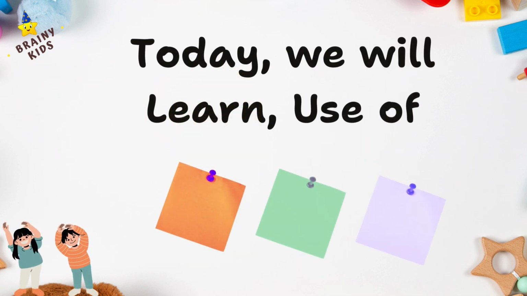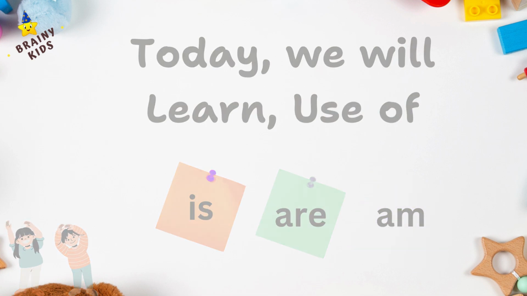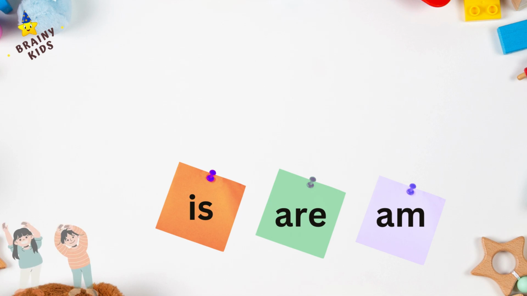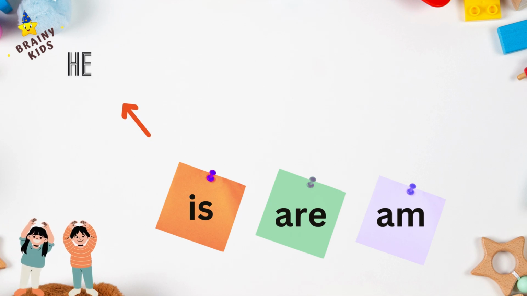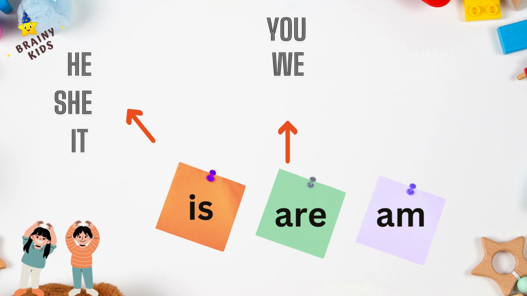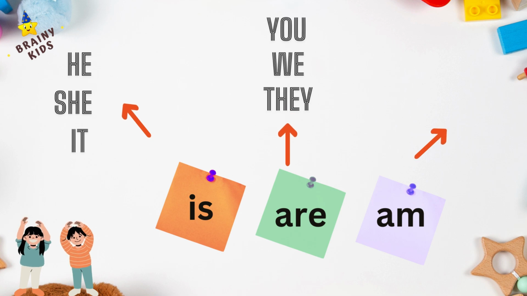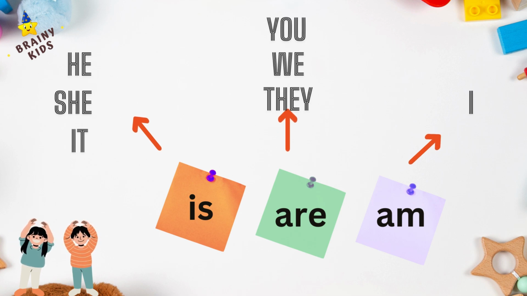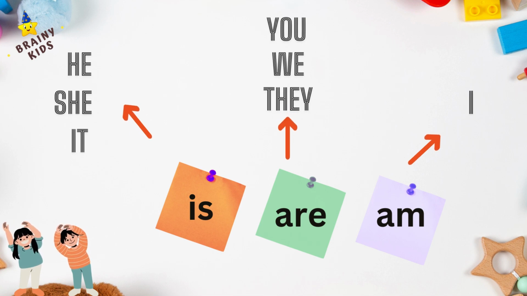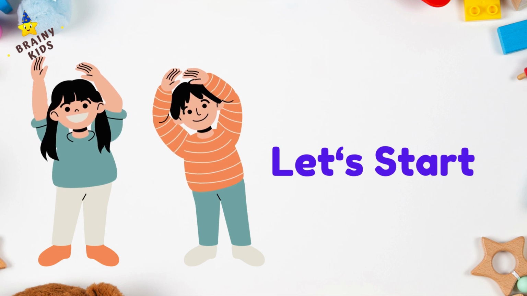Today we will learn the use of is, are, am. We use is for he, she, it. Are is used for you, we, they, and plural. Am is used only for I. Let's start learning these concepts with examples.